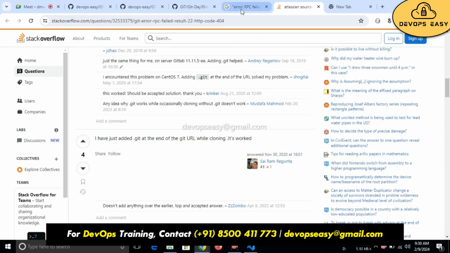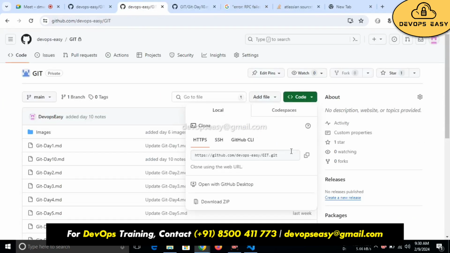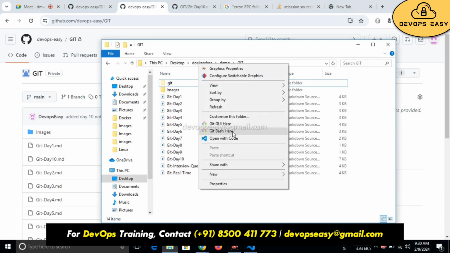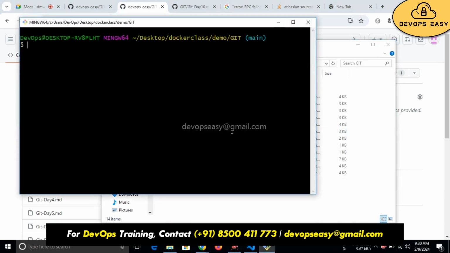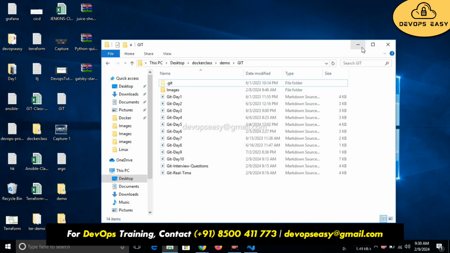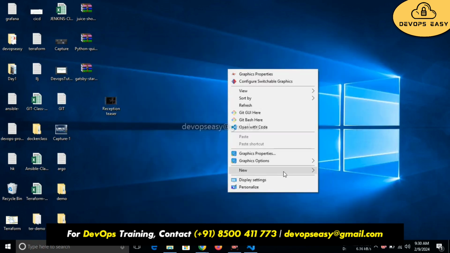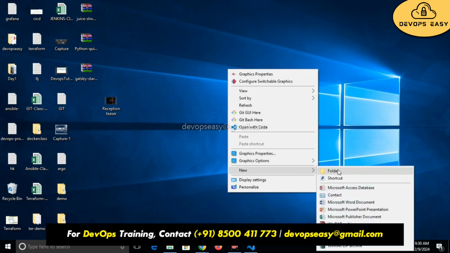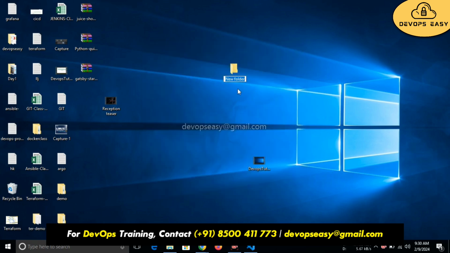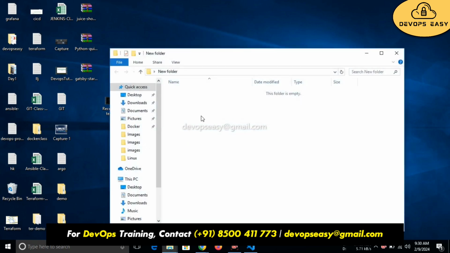Some people will directly copy this. Let me try to show you. Git Bash here. New folder. Demo is already there, so let it stay as new folder itself.